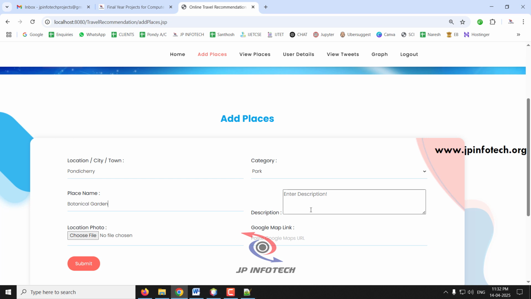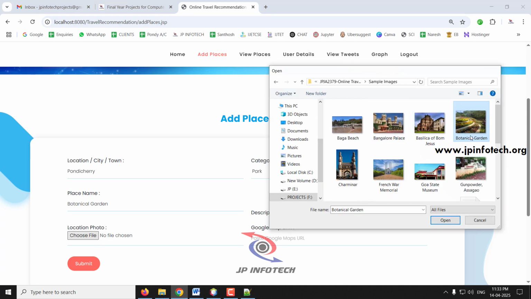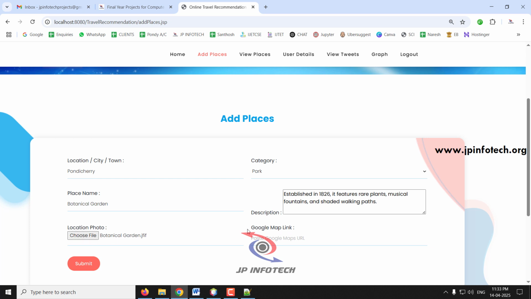Then you need to enter the description of this. Make sure that the description is somewhat short. So I am adding the description as established in 1826. It features rare plants, musical fountain, shaded walking paths, like this. I'll add a photo of it. So I'll select a photo, and here we have an option of a Google Map link.